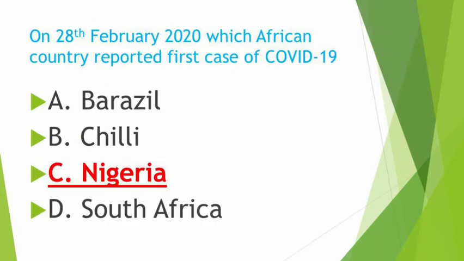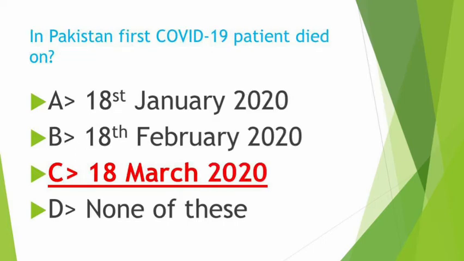On 28th February 2020, which African country reported the first case of COVID-19? So the African country name is Nigeria, not South Africa, Chile or Brazil. In African countries, the first case was reported by Nigeria. Nigeria is an African country which first reported a COVID-19 case.